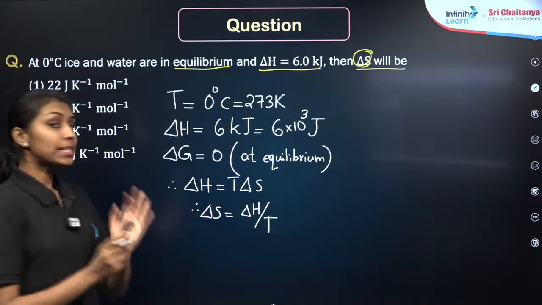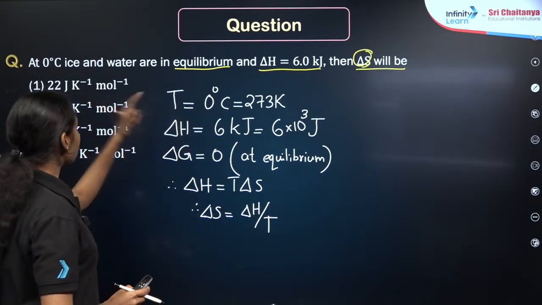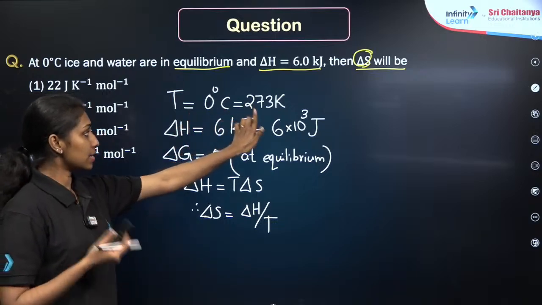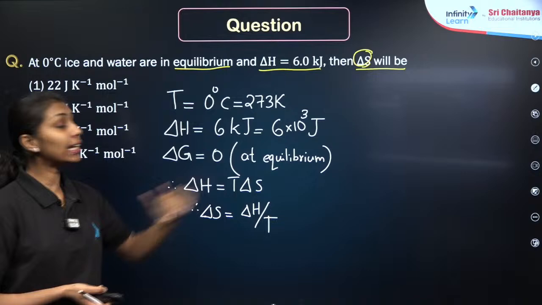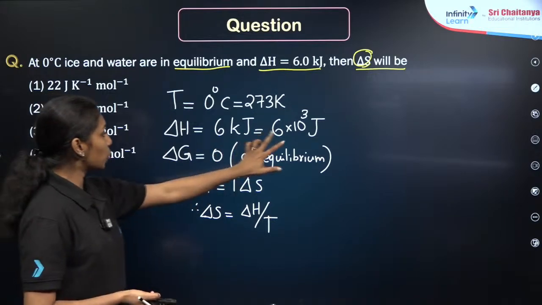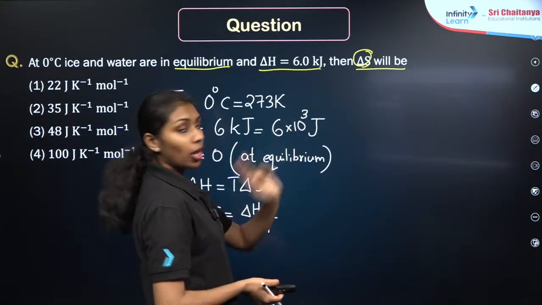Temperature is already given here. It is equal to 0 degrees Celsius. I am converting it into the SI unit, that is Kelvin, that is equal to 273 Kelvin. Then here enthalpy is given in kilojoule. We have to convert it into joule. I am multiplying with 10 to the power 3 or 1000.